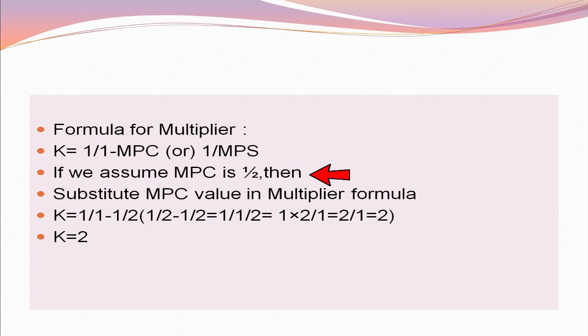If we assume MPC is equal to 1 by 2, then what is the value of K? For this purpose, we substitute the MPC value 1 by 2 in the multiplier equation, that is 1 by 1 minus MPC. So 1 by 1 minus 1 by 2. If we calculate this, we get K equal to 2. When MPC is 1 by 2, then K is equal to 2. That is, the multiplier value is 2.